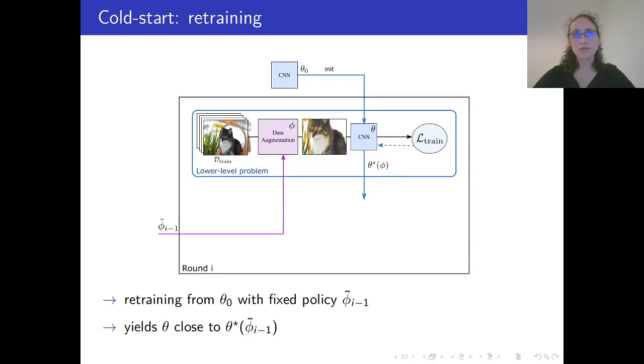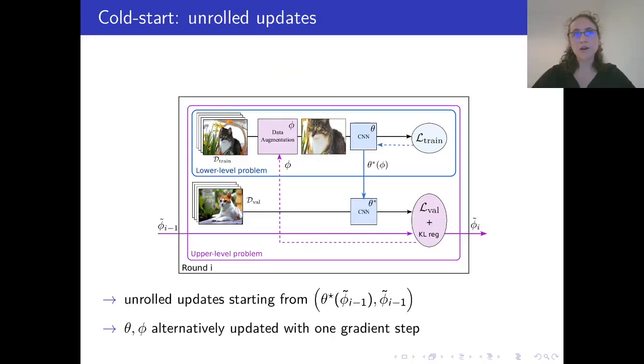Each round starts with a retraining. The network is reinitialized to θ0 and retrained with the latest augmentation policy. This brings us closer to the original bi-level formulation that requires fully retraining the network for each update on phi. From there, we perform a few guidance steps on phi using unrolled optimization, meaning that θ and phi are alternatively updated.